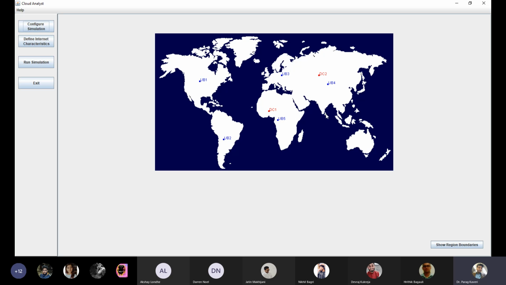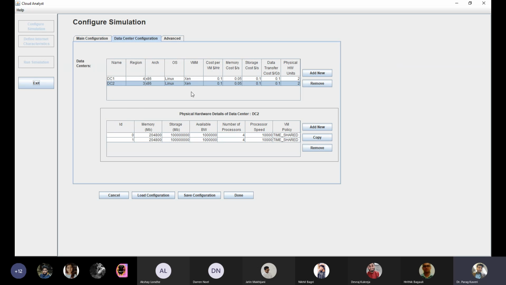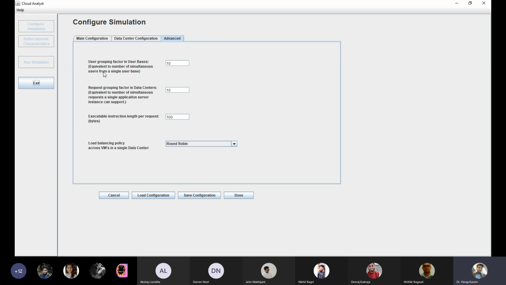Now it is nearer to the 3 user bases here. After going to data center, we have advanced, where you set how many users are there from user base, how many requests need to be transferred from a particular data center, and how many executable instruction length need to transfer.